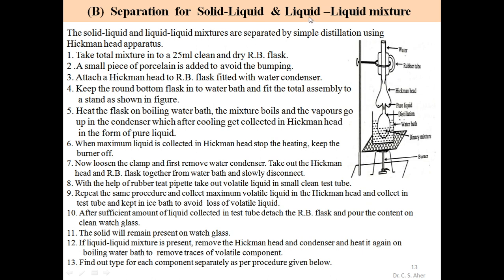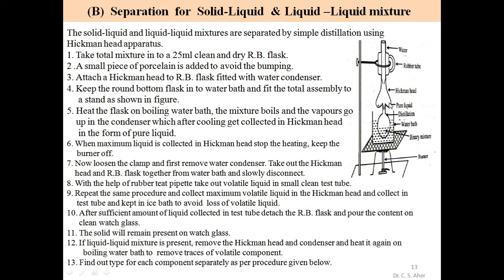If there is no solid, the mixture is of liquid nature. At that time one liquid is collected in the Hickman head and then in a test tube. The other liquid, which is non-volatile, remains in the RB flask. We remove the condenser and Hickman head and boil for some time to remove volatile traces, and the non-volatile liquid remains in the round bottom flask.